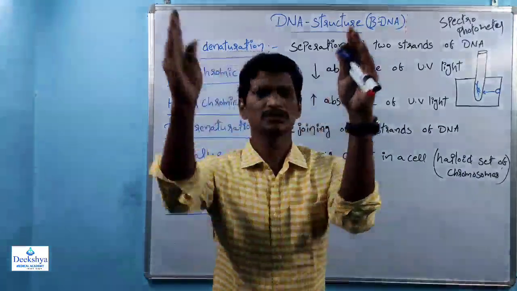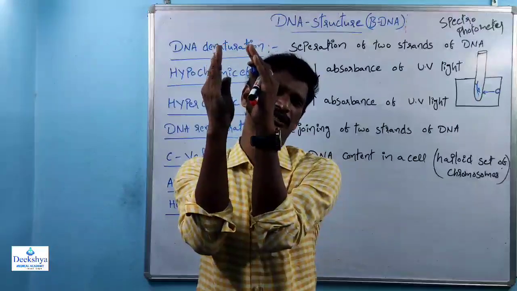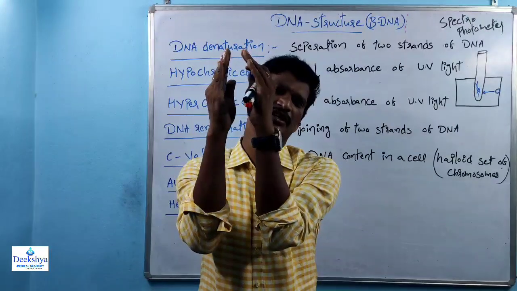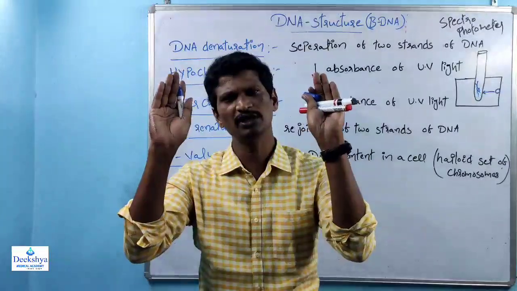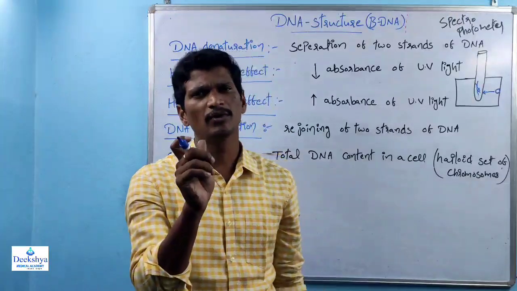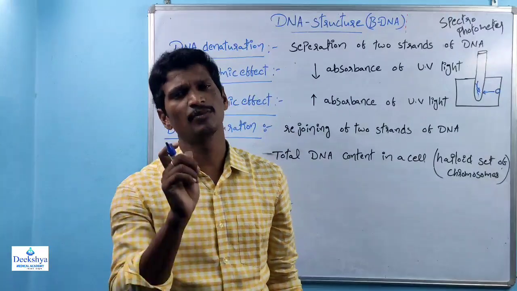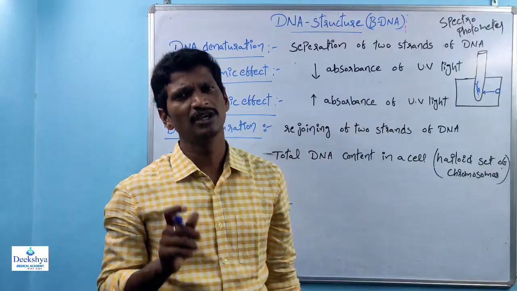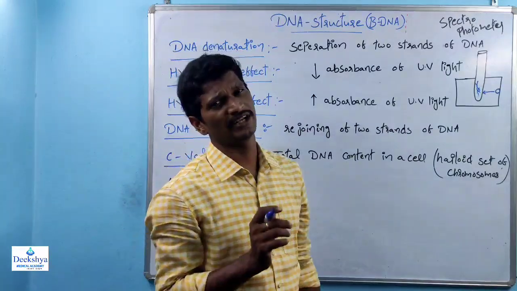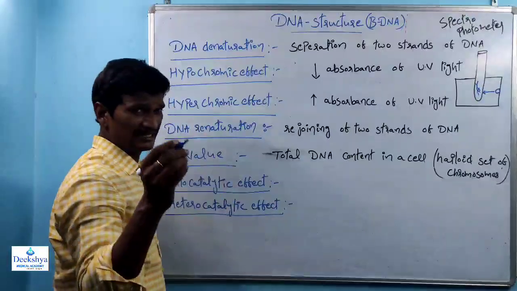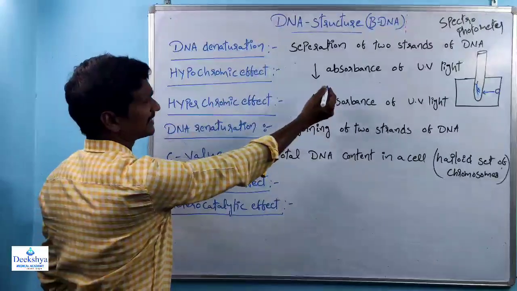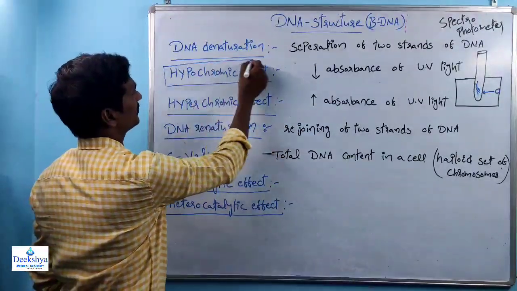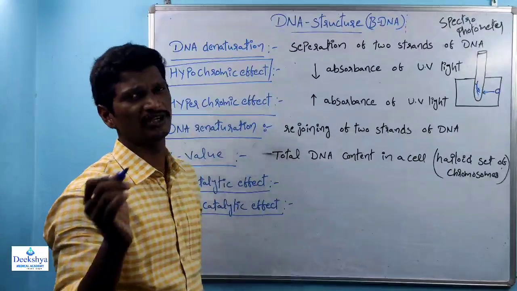Because once the DNA forms the double helical structure, the nitrogen bases are not exposed to the UV rays, so a minimum amount of light is absorbed. If the DNA absorbs a minimum amount of light, that is nothing but a decrease in absorbance. This effect is called the hypochromic effect.